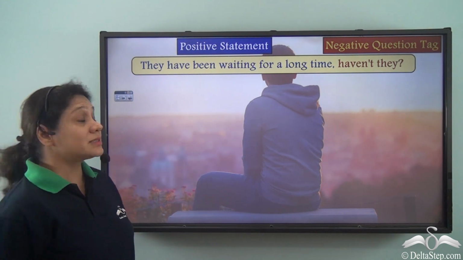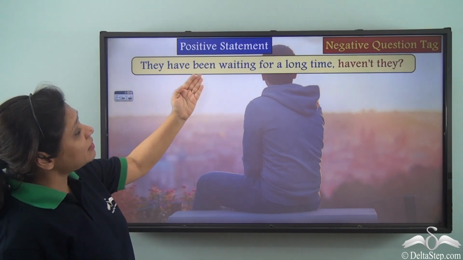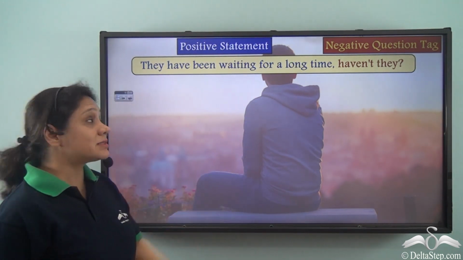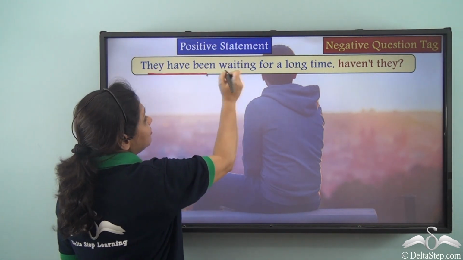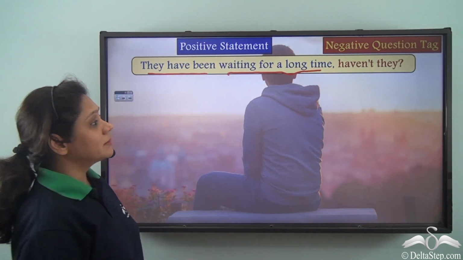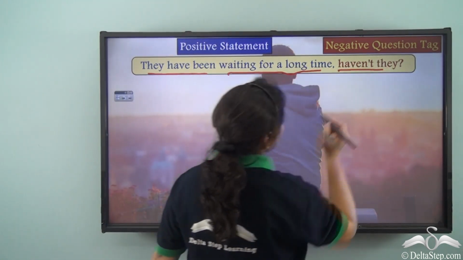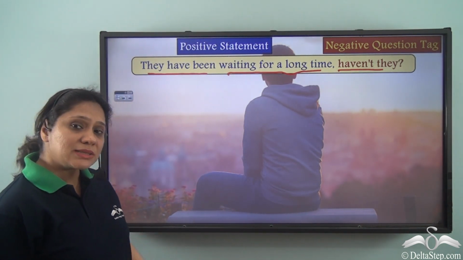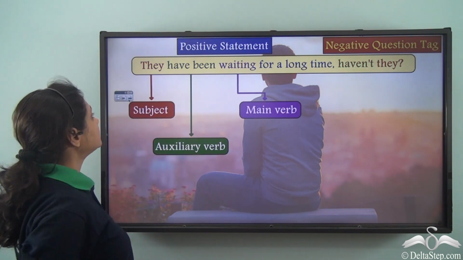But if we have a sentence like, they have been waiting for a long time, haven't they? In this sentence, they have been waiting for a long time is a positive statement. Haven't they is the negative question tag here. How have we formed this negative question tag?